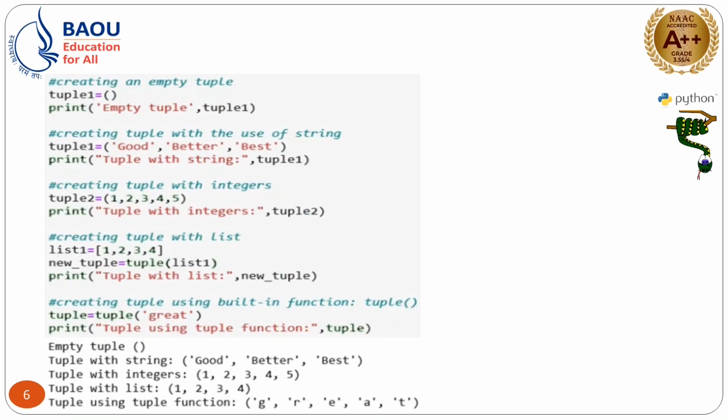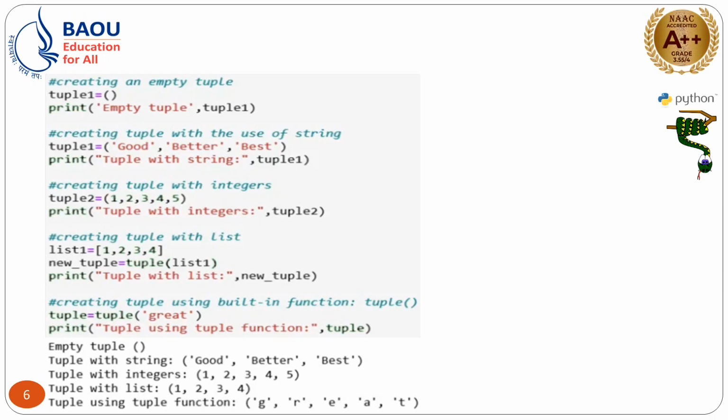Then after that, the tuple. As we have already discussed, a list is an ordered sequence of multiple items, but it is mutable, right. In the same way, a tuple is also an ordered sequence of multiple types of data, but here it is immutable. A list is created with square brackets, and a tuple is created with parentheses.